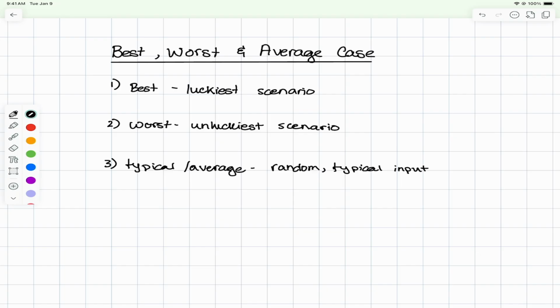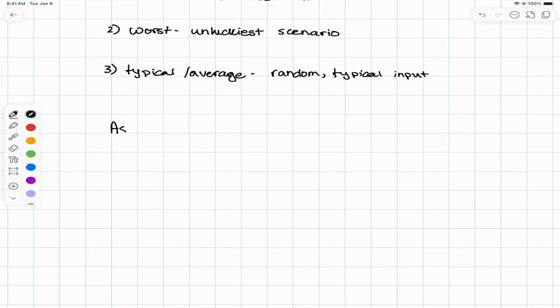Now, last lecture, we discussed the growth of an algorithm based on the input size of n. So when we were talking about asymptotic notation, I'll just write that down, asymptotic notation, we were talking about over an input size of n.